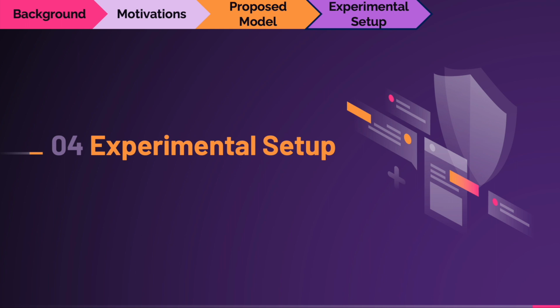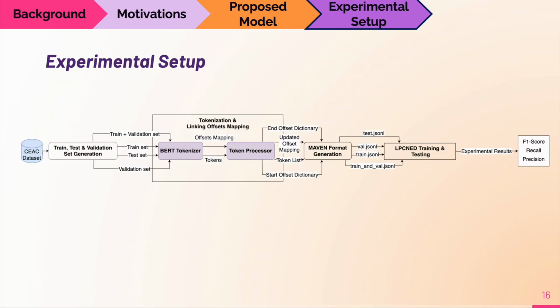Let's now take a look at how we conduct our experiments. This is the overall flow of our experiment. To begin, we divided the CEAC dataset into 4 separate sets: training, testing, validation, and a combined training and validation set. Next, we utilized the BERT tokenizer for tokenization purposes. This allowed us to obtain both the offsets mapping and tokens. We then combined any subtokens into a single token and updated the offsets mapping for those that were combined. Ultimately, this step generated a dictionary of start and end offsets, a list of tokens, and an updated offset mapping.